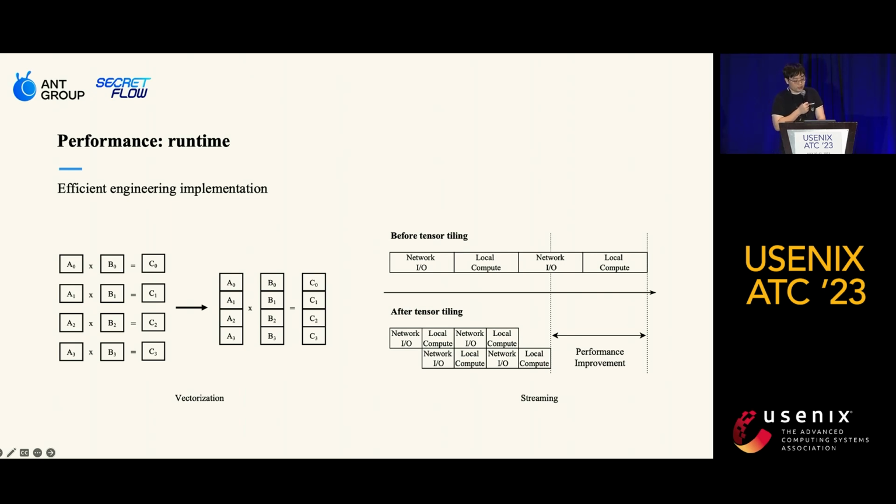On the runtime, we have some other techniques implemented to improve the performance. The first is vectorization. We bundle element-wise operations into tensor operations, which can be distributed across multiple cores. By doing so, we can fully utilize the available computation power on the system. Another technique is streaming. This simply involves dividing inputs into smaller tiles and then overlapping the communication and the computation to hide network latencies during computation.